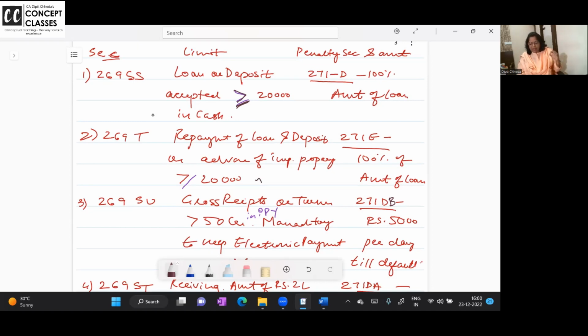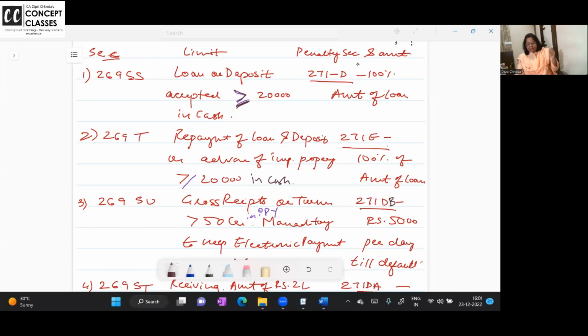Then again 100% of whatever you have repaid in cash will be taxable as income, and a penalty will be levied under section 271E in the form of 100% of the loan repaid. Clear?